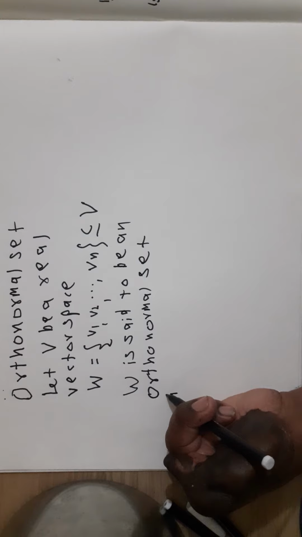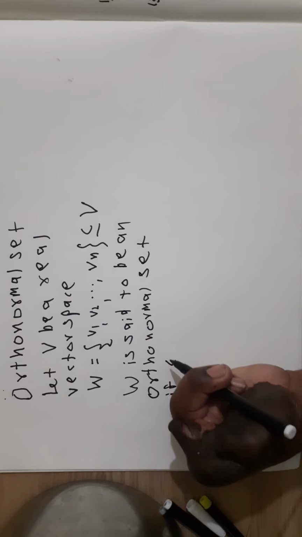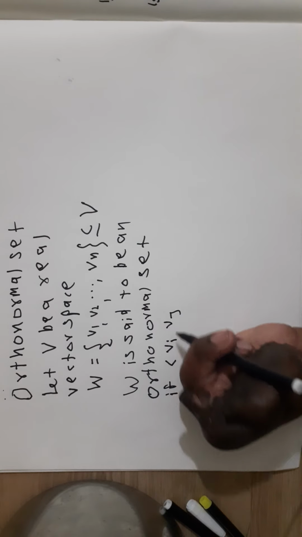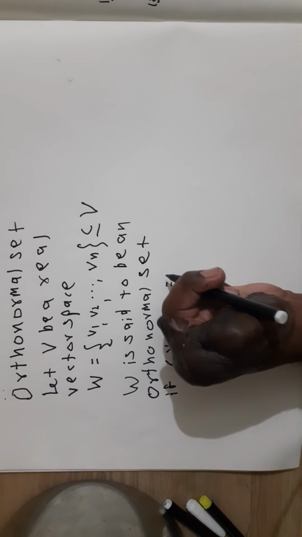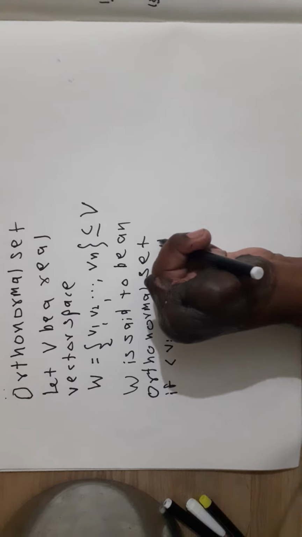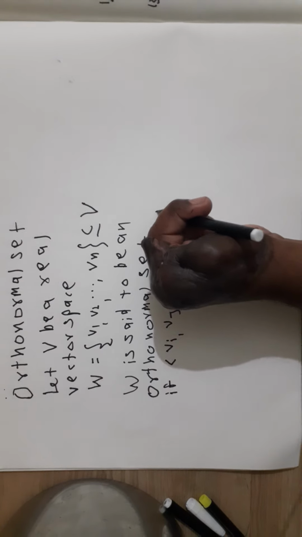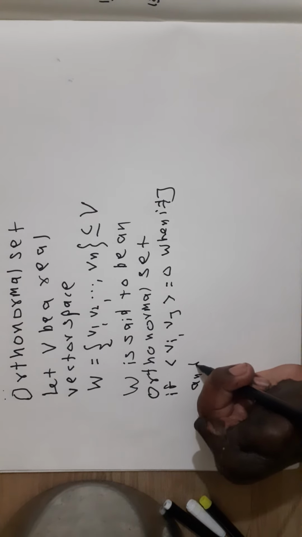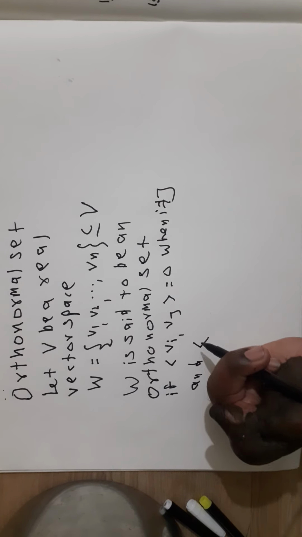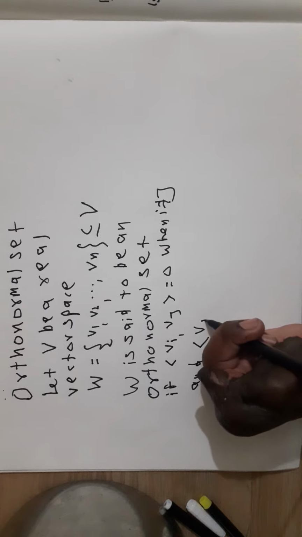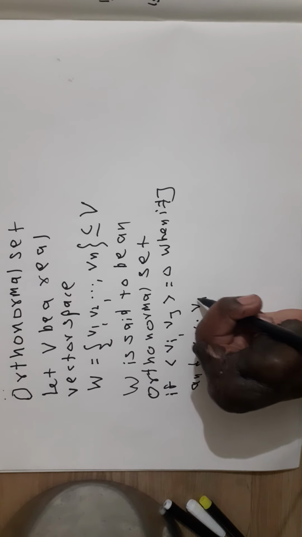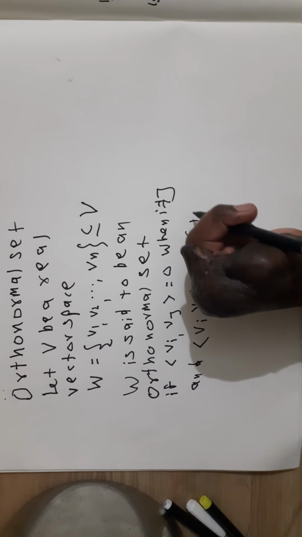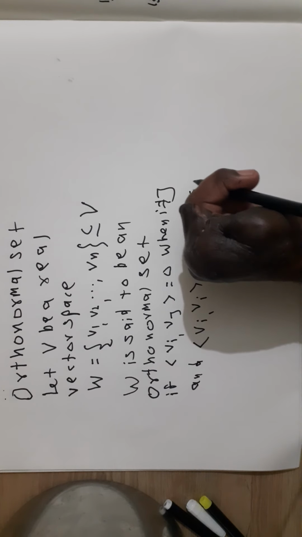if the inner product of vi and vj is equal to 0 when i is not equal to j, and the inner product of vi and vi is equal to 1 for all i from 1 to n.